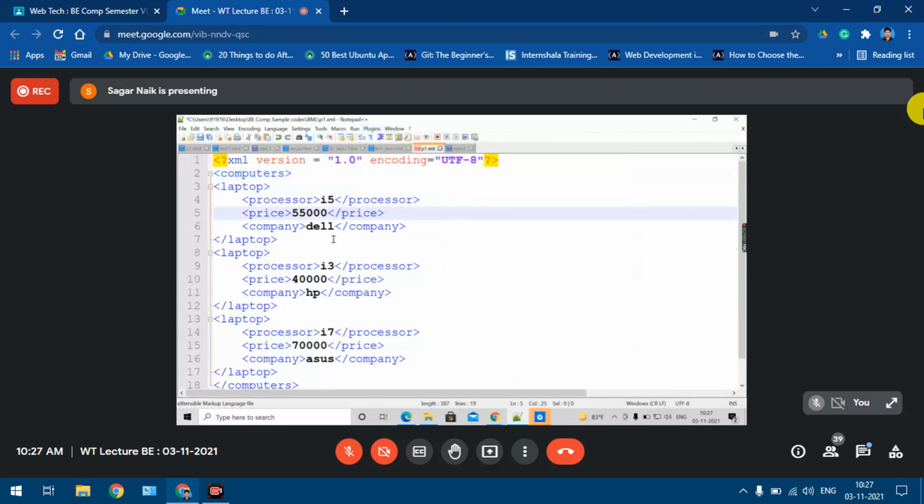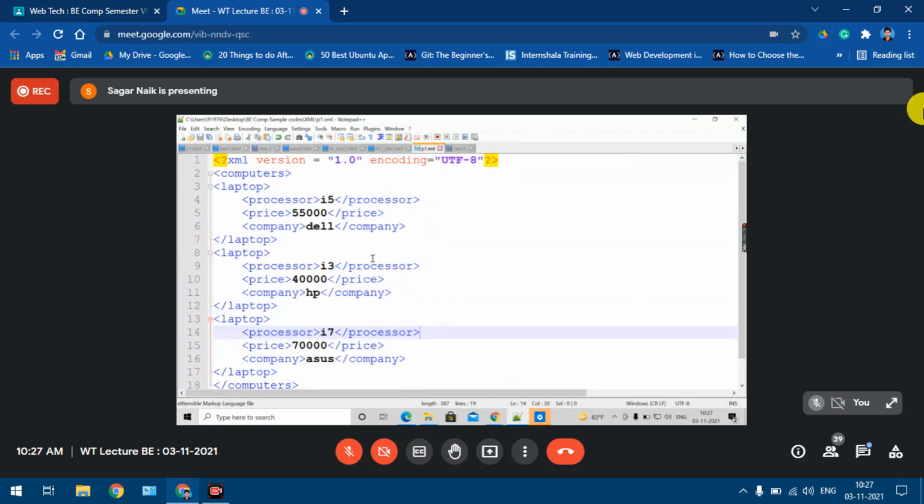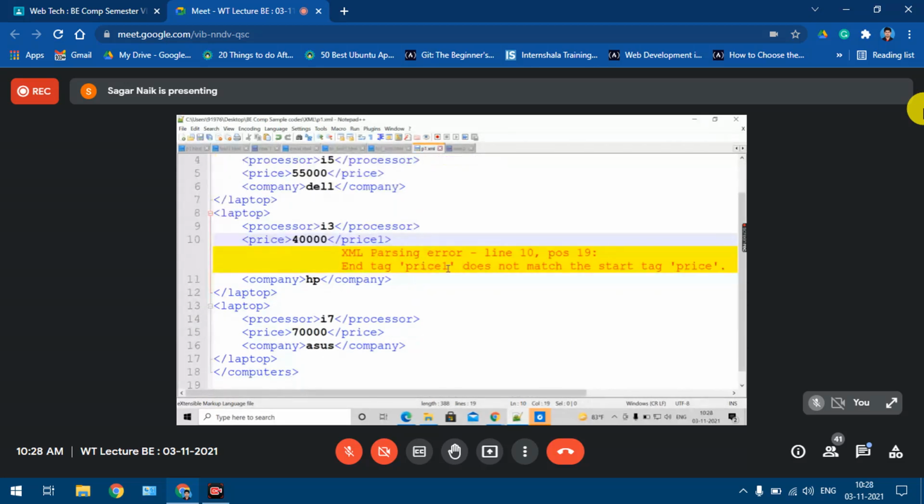In this XML file, suppose I make a mistake. As this code is now, it is perfectly fine. There are no mistakes, all the rules whatever we had studied are followed. But if I make a simple mistake, here I am saying price1, so there is a mismatch. This is not accepted in XML, right? If I try to save this code with Control S, it gives me this error.